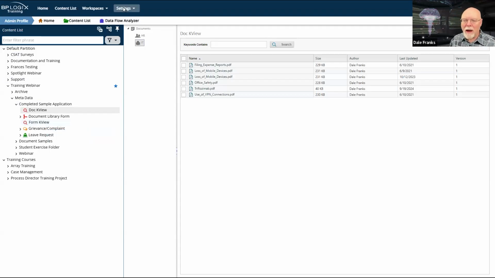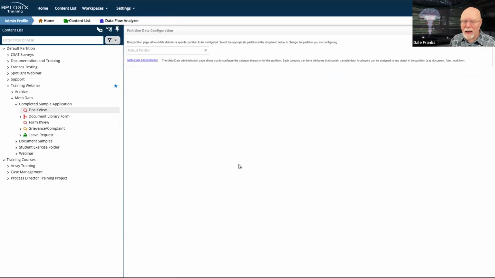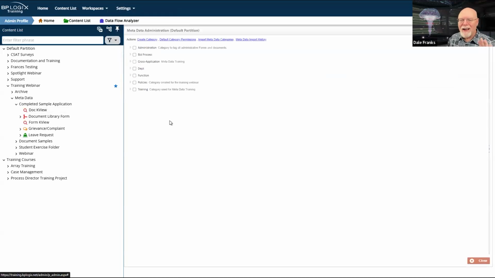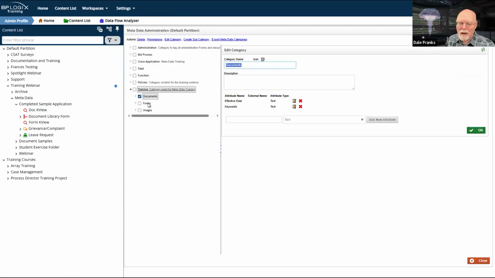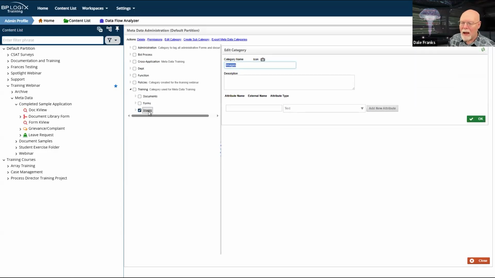The second thing that we have to think about in terms of metadata: we've talked categories here, so let's talk about attributes. So let's go back to my documents category. Now, in the training category, and let's expand this so that we can use it here, I have documents, I have forms, and I have images.